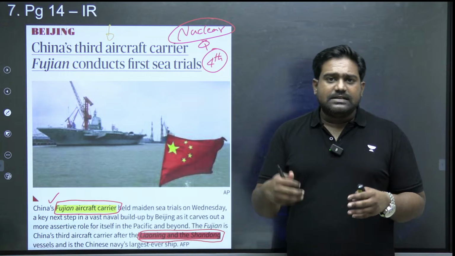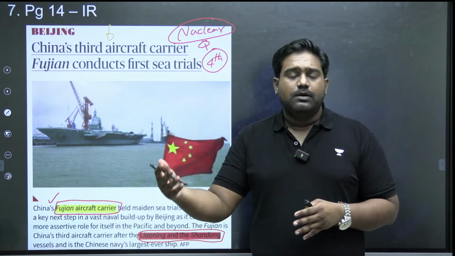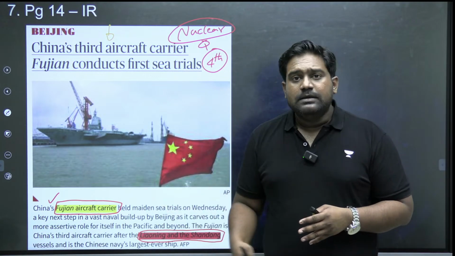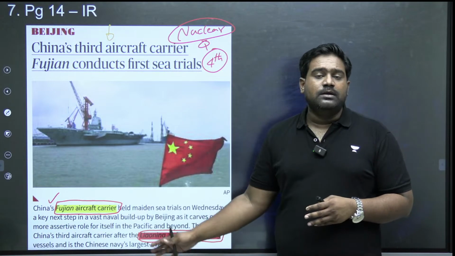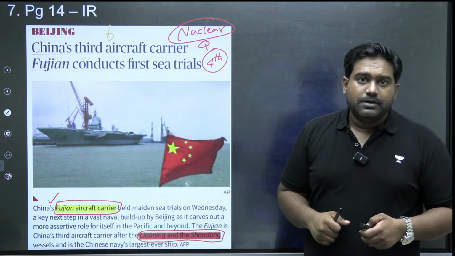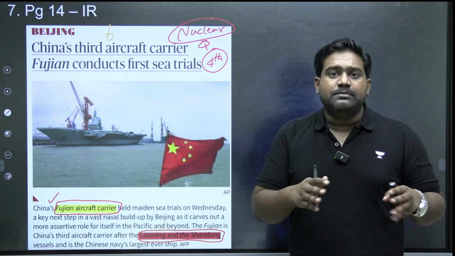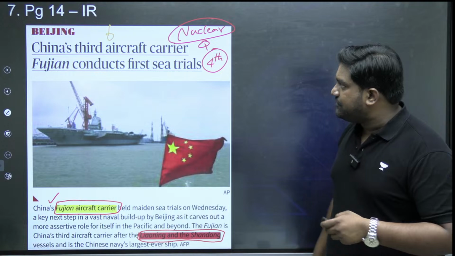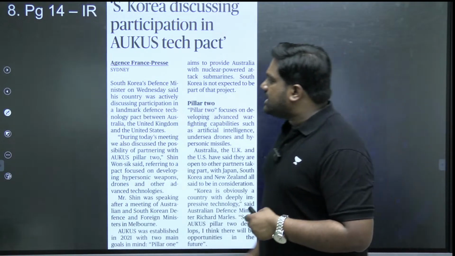India just has two aircraft carriers, one of which is a very old one, while China has already inducted 3 modern large aircraft carriers, and it's already building a fourth one, which could be nuclear powered. So this establishes China's maritime dominance across the Indo-Pacific. Coming to the last article for today.